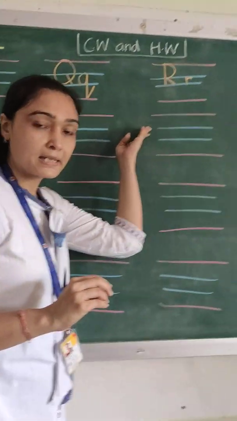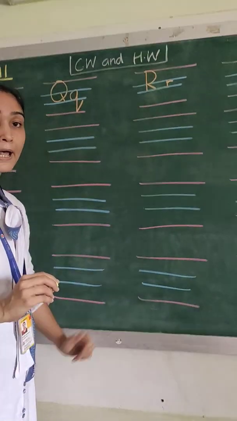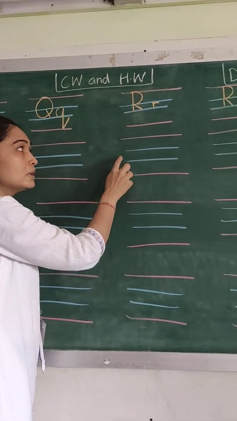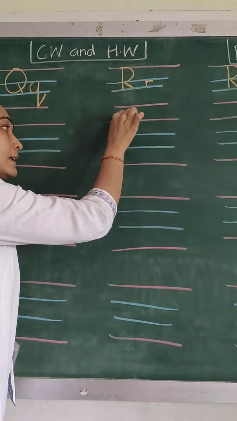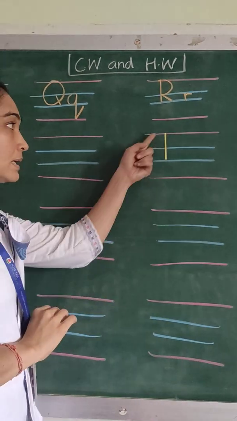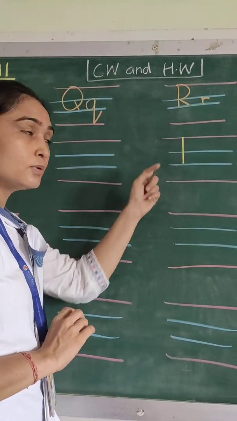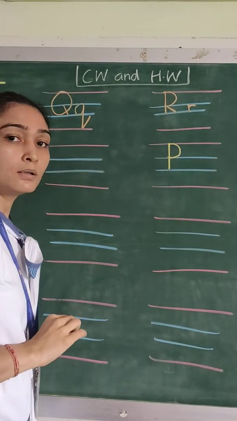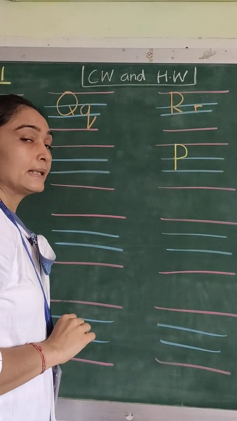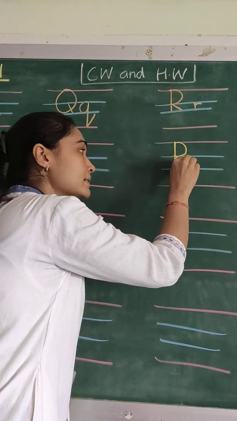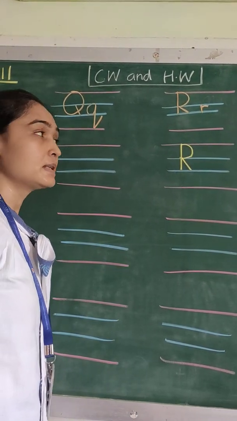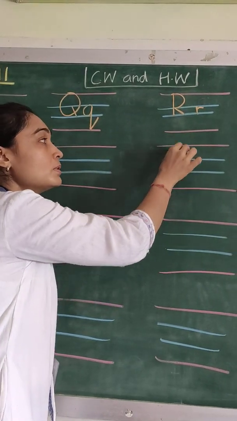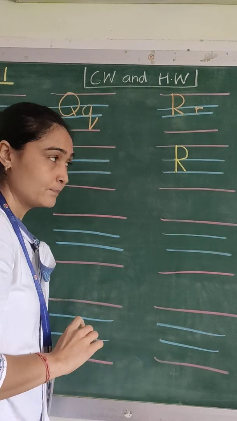Now we will go to letter R, the first line of letter R. How will we write letter R, children? From the red line to the blue line, we will give it a standing line. A small curve, and then a slant line. This is your capital letter R. Let us repeat it again. From the red line to the blue line, you will give a standing line.